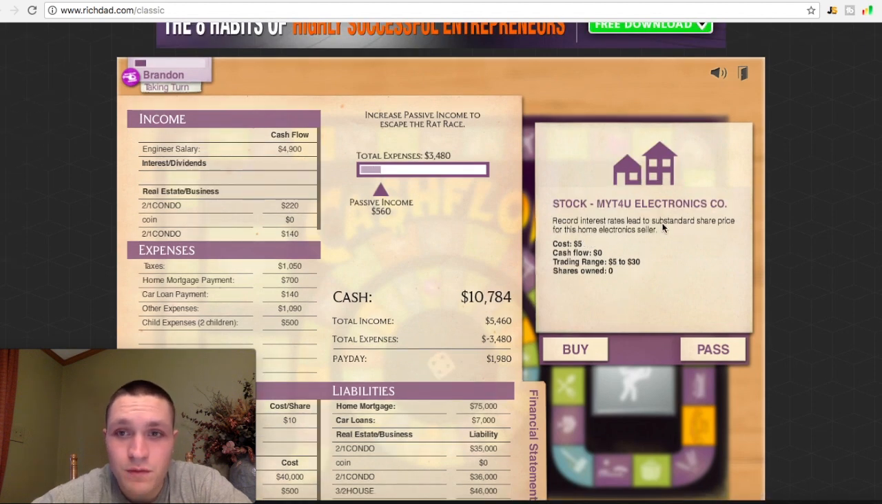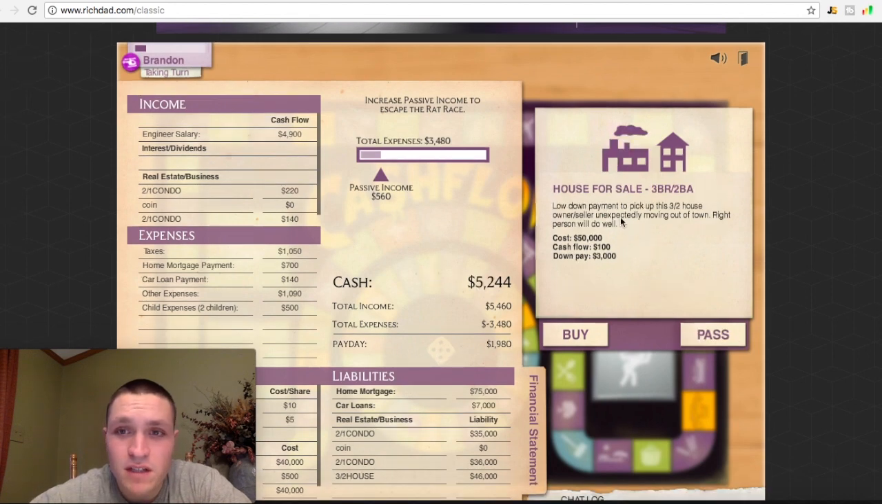So I got another stock offer for this stock. It's at its low range, and I've already bought and sold it once before, so we're going to buy it again. We're going to buy 1,500 shares. The owner is unexpectedly moving out of town, so this house is going to be cheaper because he needs to get rid of it. So we're going to make that $3,000 down payment and get another house.